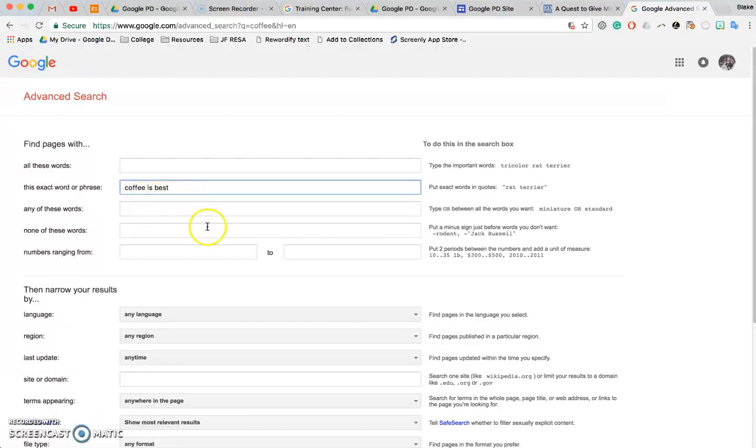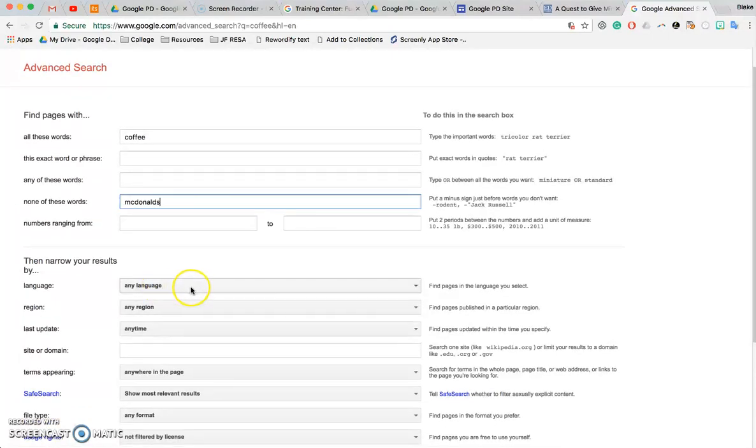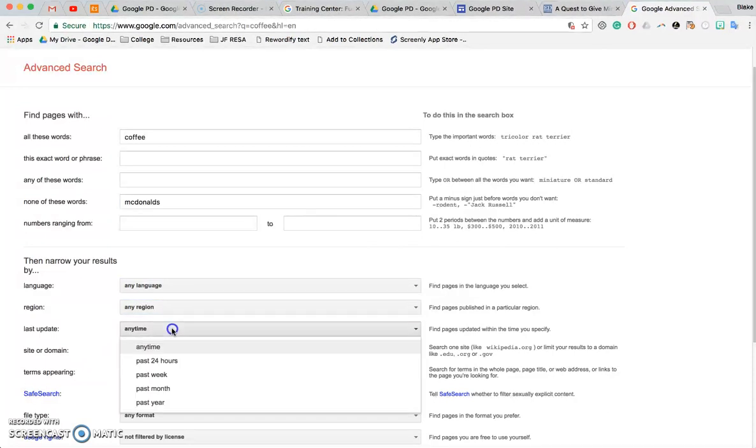that you want to search for exactly, or maybe it's any of these words, maybe it's none of these words, and you can actually type it in. So I want to search for coffee, but nothing with McDonald's. Okay, so that'd be one way, and then I can actually choose the language of the web page and web address, the region that it came from, and the last update.